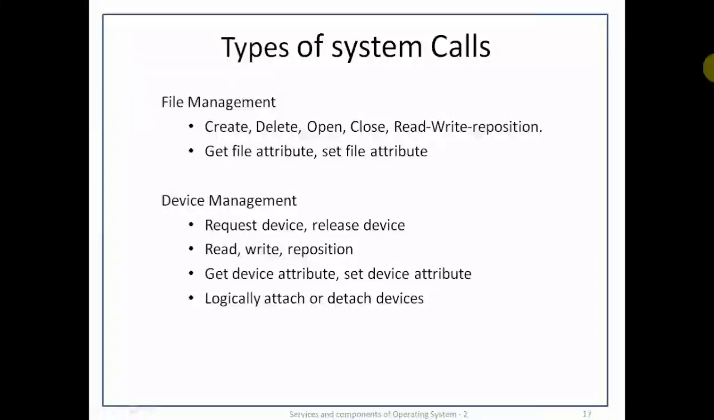Files can be thought of as devices. Thus, many of the system calls for files are also needed for devices. If the system has multiple resources and multiple users, we must first request the device to ensure its use. After we finish with the device, we must release it. Due to similarities between files and devices, many operating systems merge the two into a combined file-device structure. So the system calls for device management are request device, release device, read, write, reposition, get device attributes, set device attributes, logically attach and detach device.